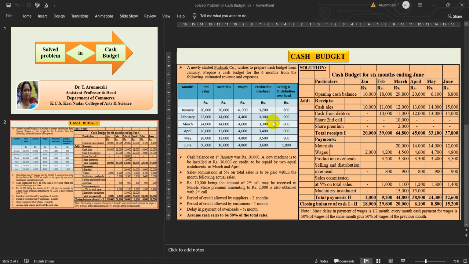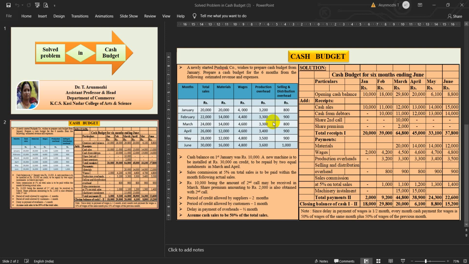Now for the methods of preparing a cash budget. It can be prepared in the way of receipts and payments method, the adjusted profit and loss account method, and the balance sheet method. Though three methods are given, we follow the receipts and payments method. Now proceed with the sum.